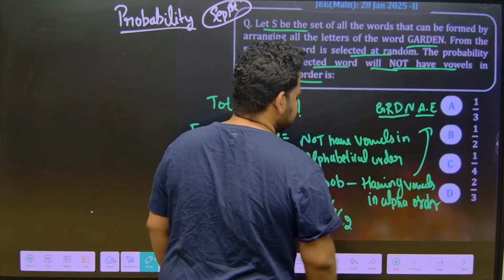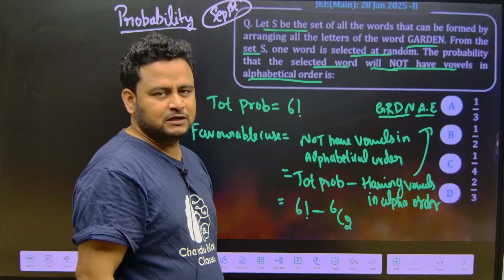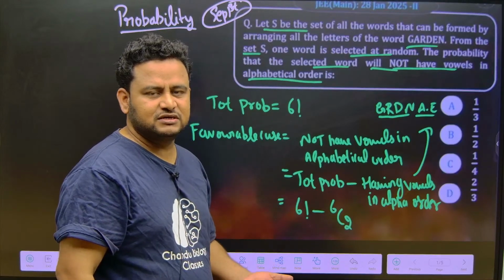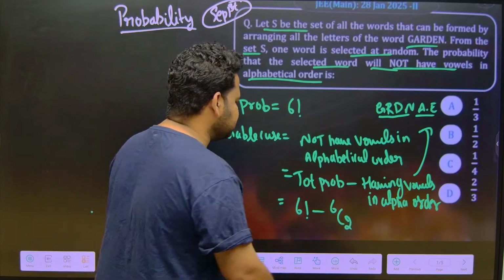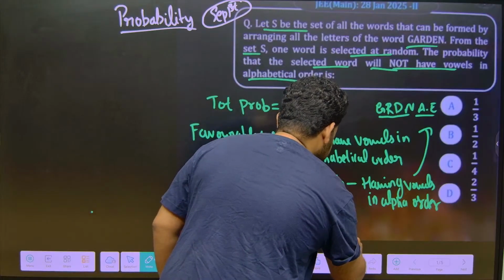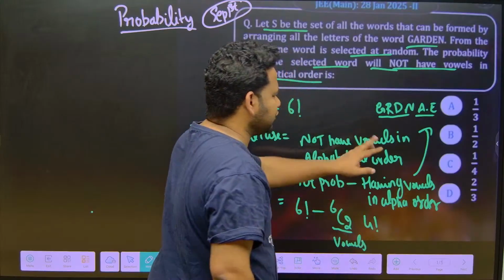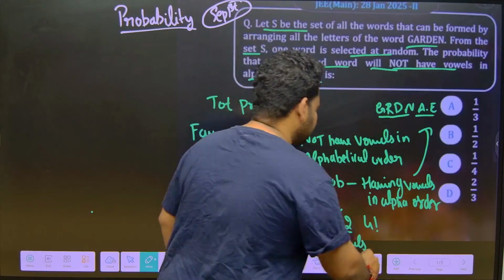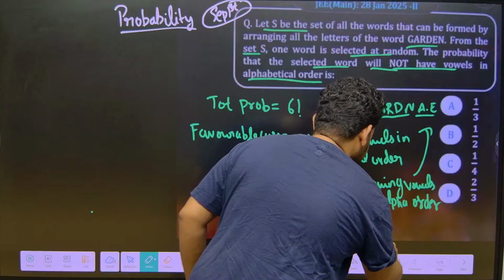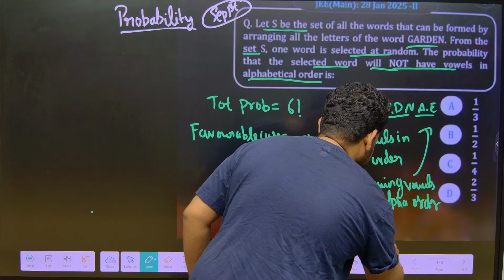Now these are all consonants. So how many consonants are there? 4. Those 4 consonants can be arranged in how many ways? 4 factorial ways. 4 consonants can be arranged in 4 factorial ways. This is for consonants.